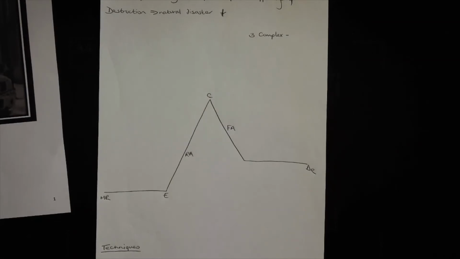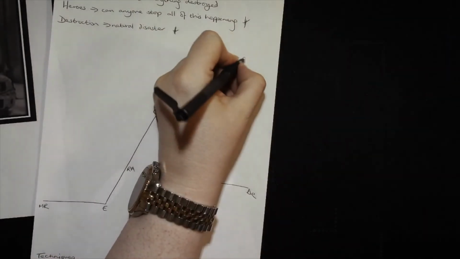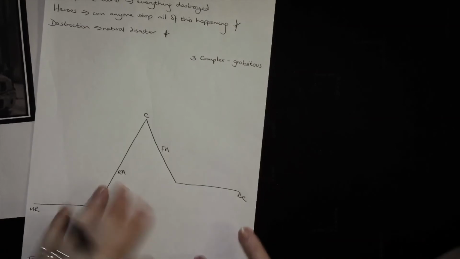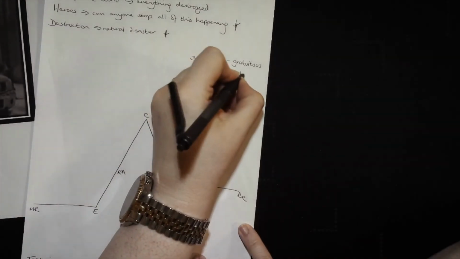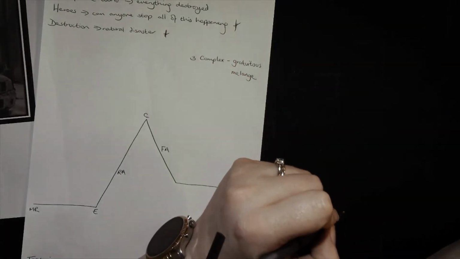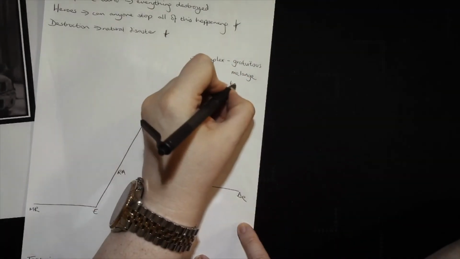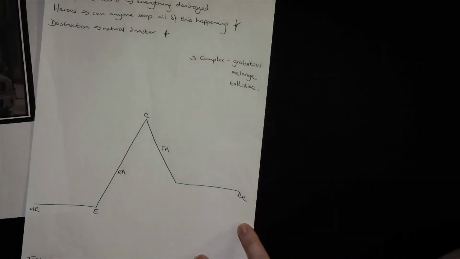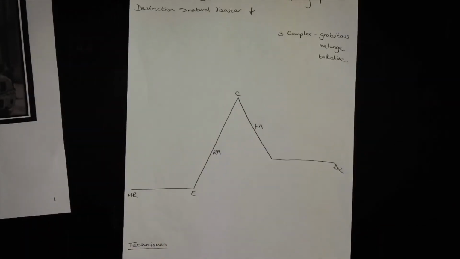I know I have to put down my three complex words, so I'm going to write down my three complex words, which are gratuitous, which for those of you who know me, that is my favourite word of all time. I'm going to use melange, partly because I like saying it, but also because I know it's complex for the exam board. And my third one is talkative, because that's what I am, and I'm going to have my characters being like that as well. The third part of my plan is the techniques, but I'm going to come back to that in a minute, and let's look at my Freytag pyramid.